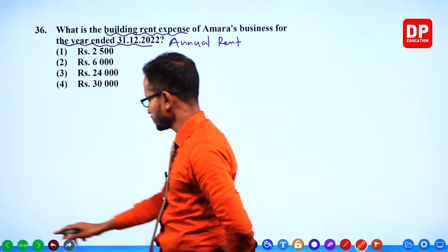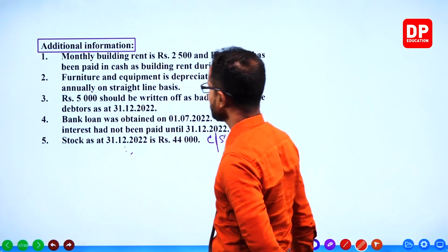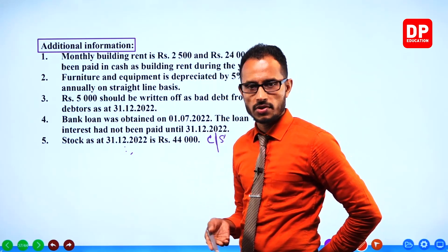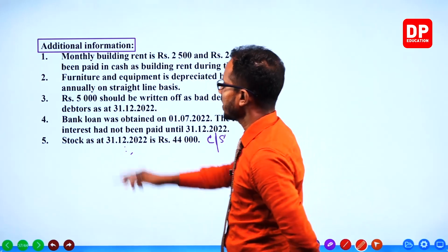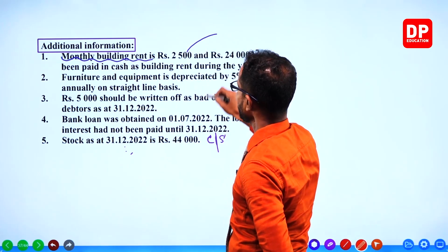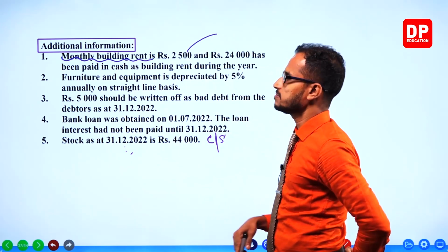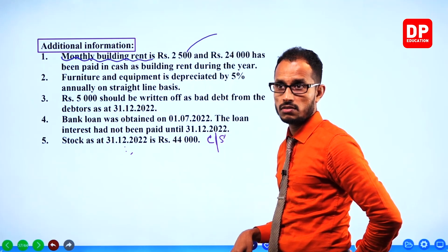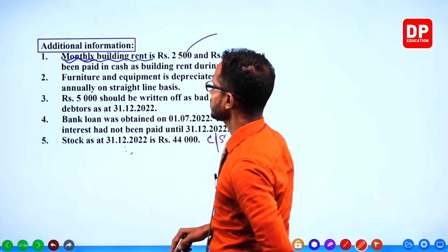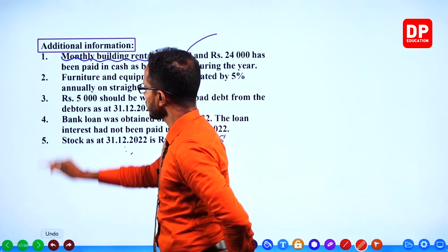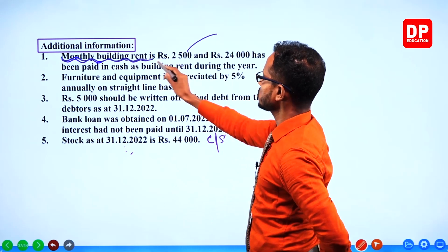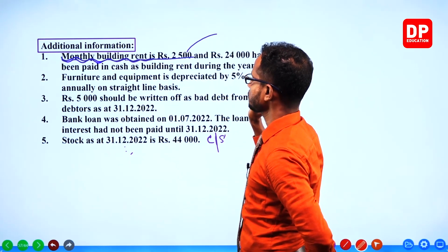Let's go and see the additional information. We have additional information on the building rent. First adjustment: building rent monthly is 2,500.